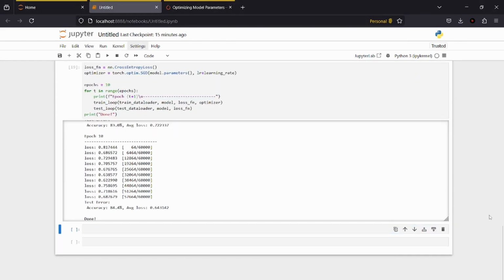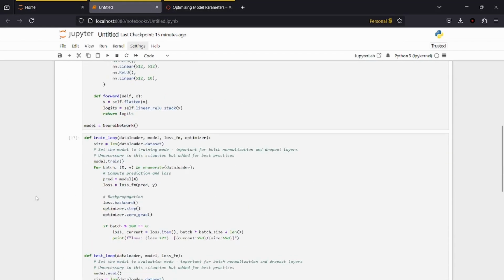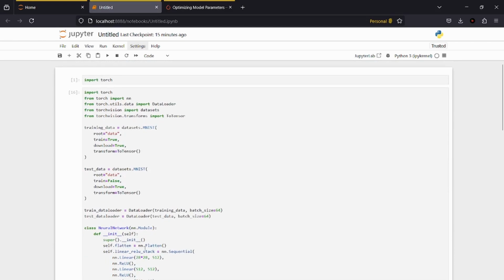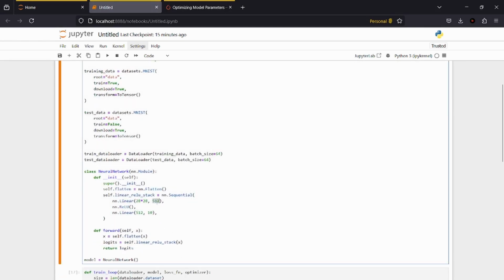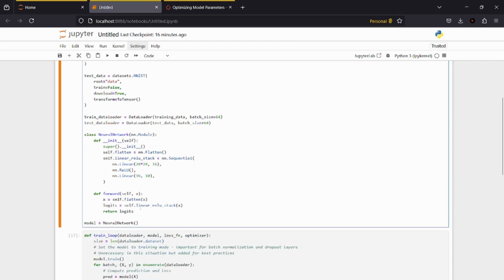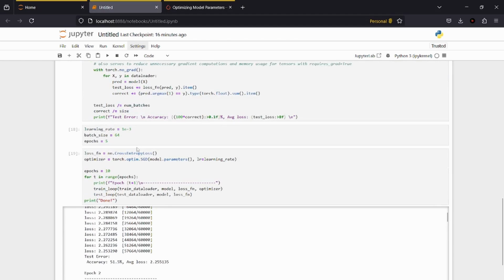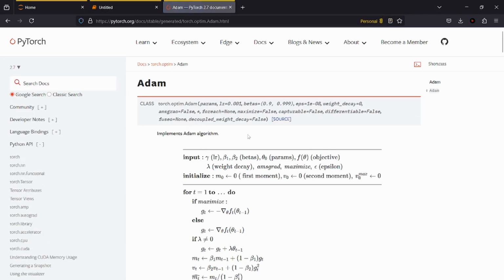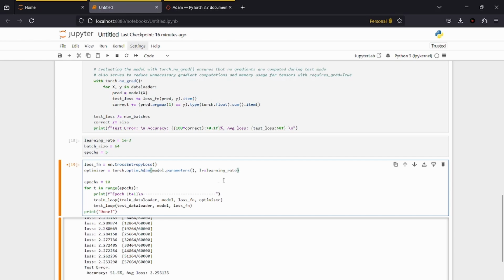So that's 84. We're supposed to be at 95. So what is the logical next thing to do? Okay, let's change this stuff. I highly doubt making the network smaller would help, but what are you going to do? Learning rate. Oh, stochastic gradient descent. Isn't the normal thing like Adam? There is an Adam. So there is params, learning rate, and betas.